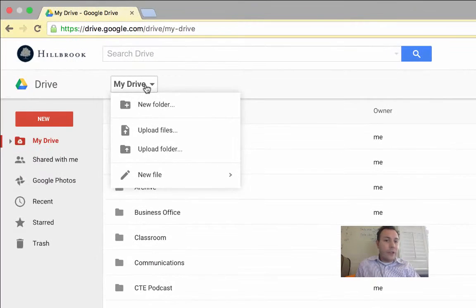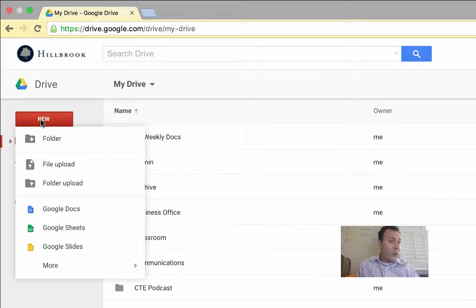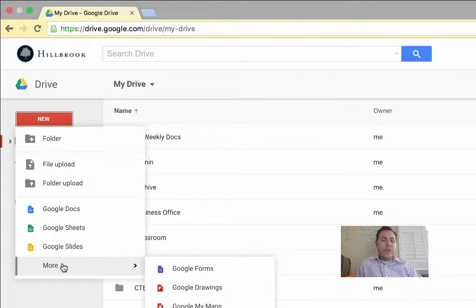This is My Drive. I can get new stuff by clicking on the word My Drive, or go over to the word New and do New Stuff. So basically, I don't use Microsoft Office ever because this will do all of that, and it's on any web browser I go to, on any computer I go to, and it's all collaborative. It's kind of a magical thing, I'm not going to lie.